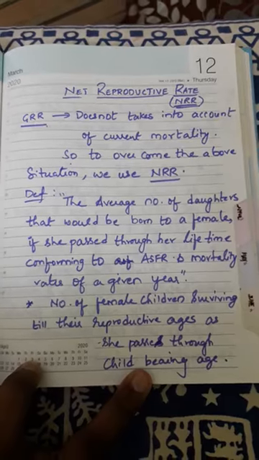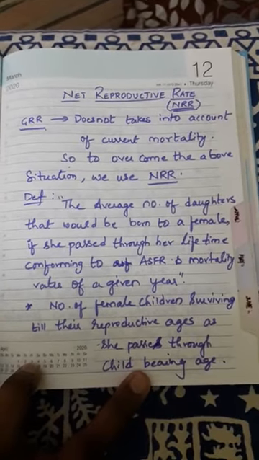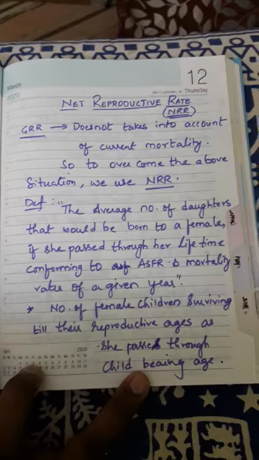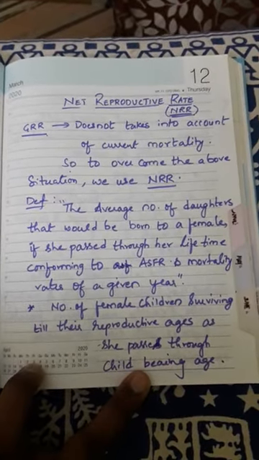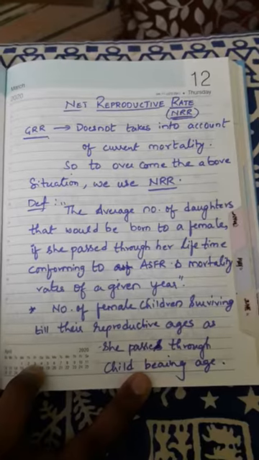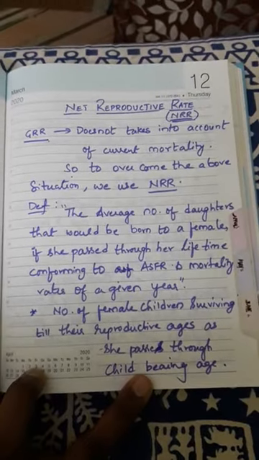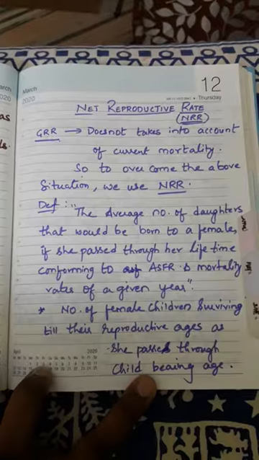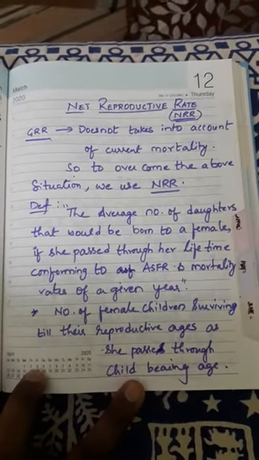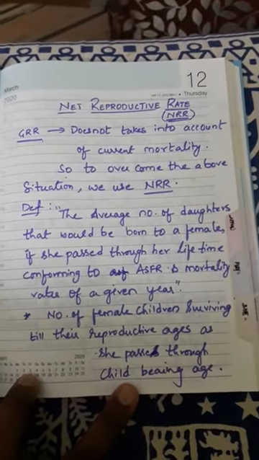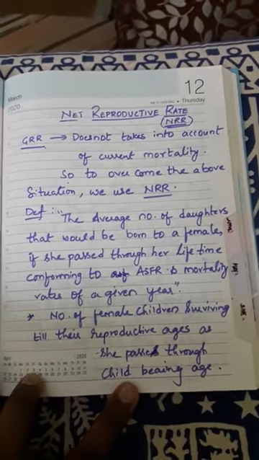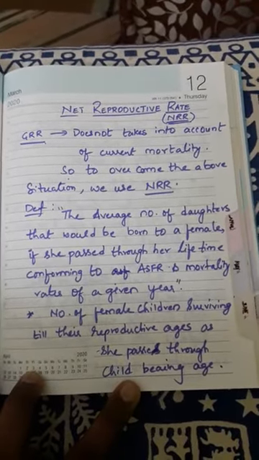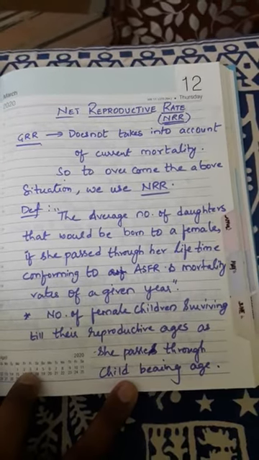The average number of daughters that would be born to a female if she passed through her lifetime conforming to age specific fertility rates, and at the same time the mortality rate of a given year.